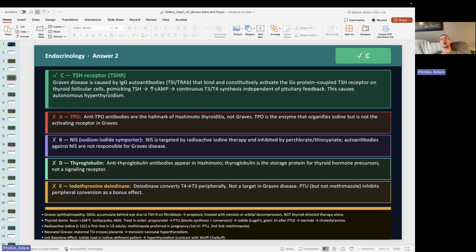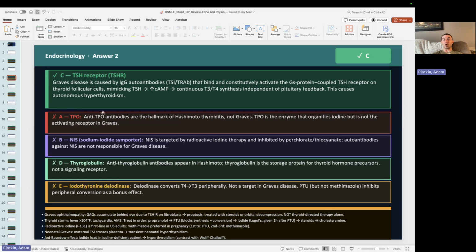They're going to tell the anterior pituitary and hypothalamus, I don't need any more TRH. I don't need any more TSH. So this patient's endogenous TSH is going to be very low, maybe even undetectable. But those TSIs, those TRABs are still going to feed back and still stimulate the thyroid hormone. So they're still going to make T3 and T4 despite having very, very low levels of endogenous TSH.